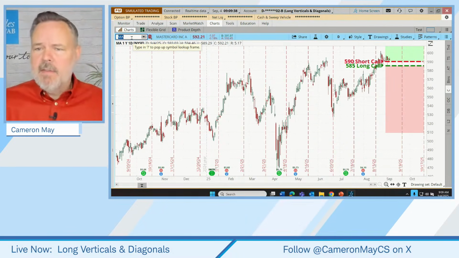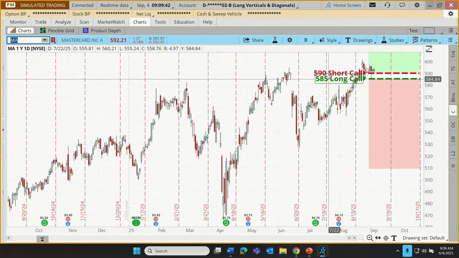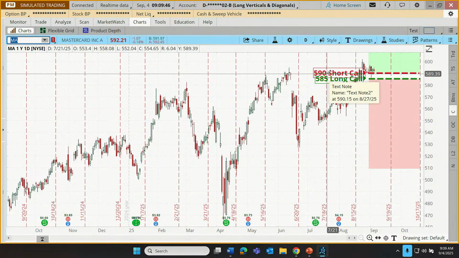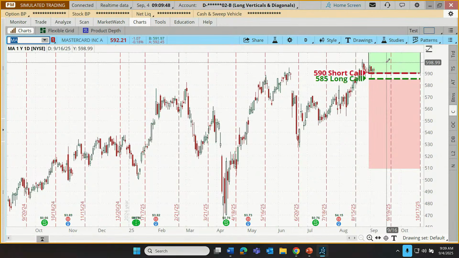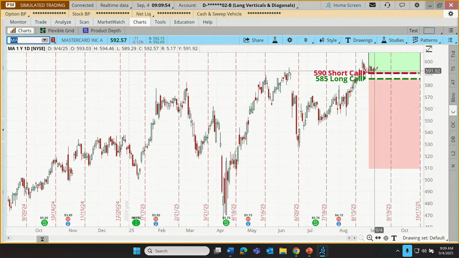Here's MasterCard. This is going to sound dramatic. Here we owned the 585 long call, sold the 590. Our preference is to be up here. Well, if you look at the activity on the 2nd, so today's the 4th, there was a lot of volatility in the morning. The stock shot down and then shot right back up.